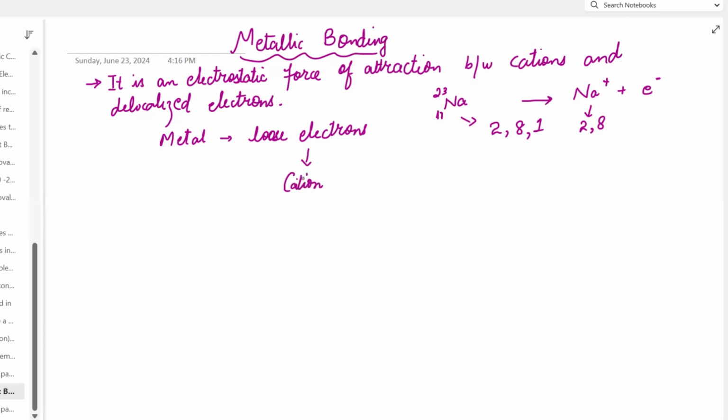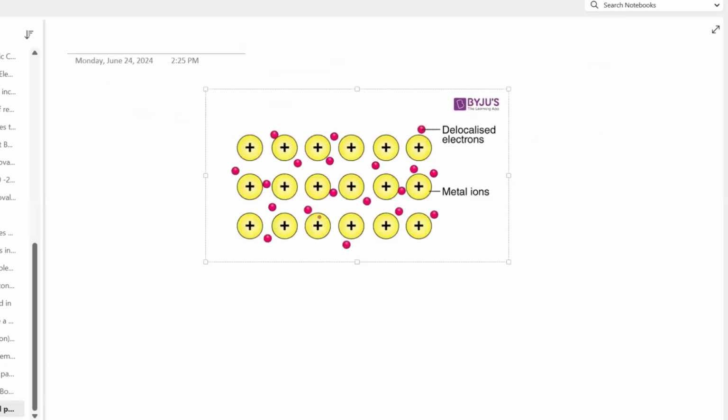So in metallic bonding, when a metal loses electrons, it becomes a cation, and those electrons move freely around the cations, like you can see in this picture. This is the structure of metallic bonding.